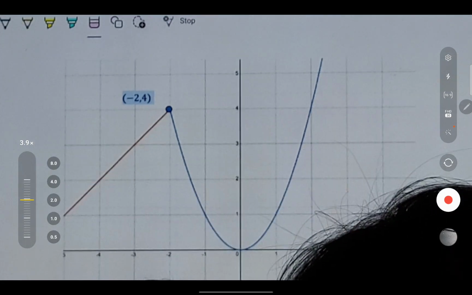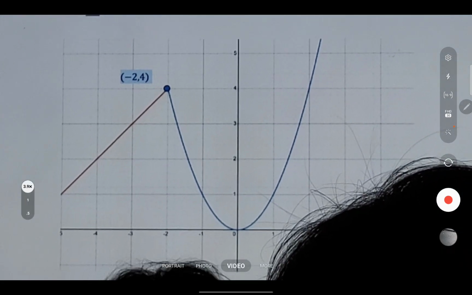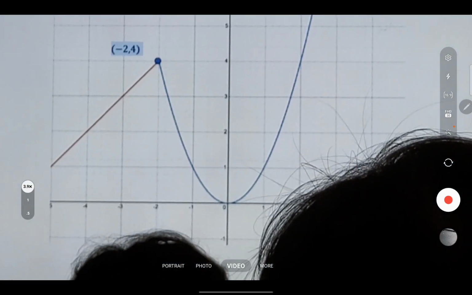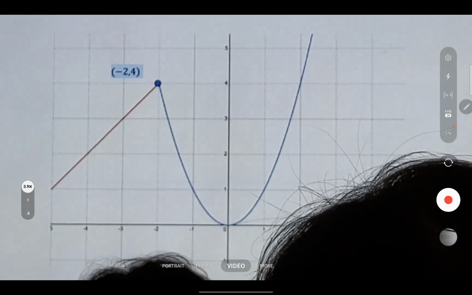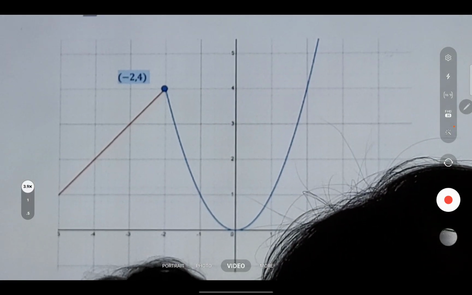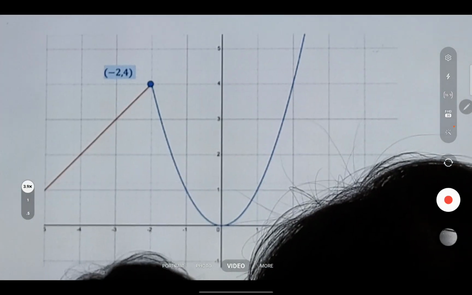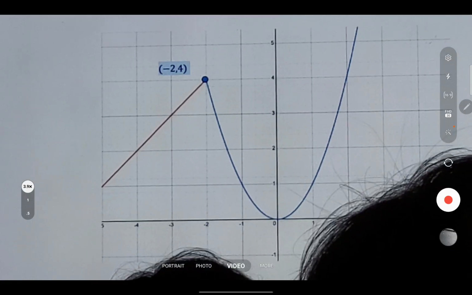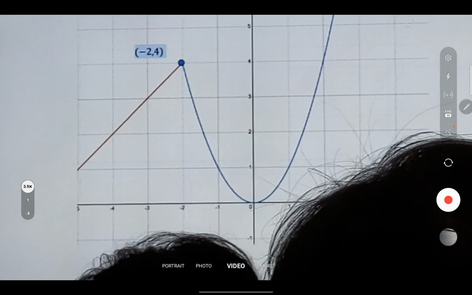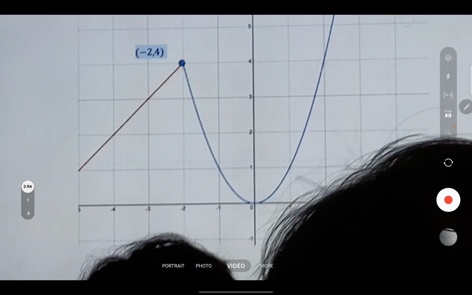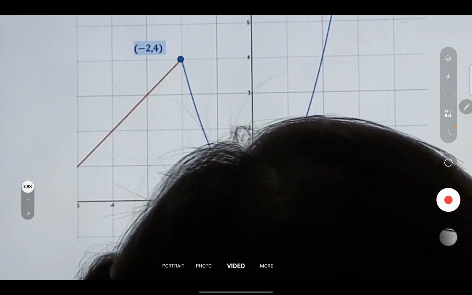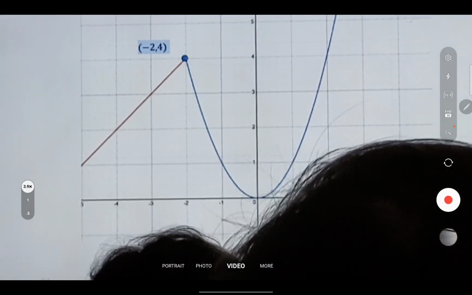Ano yung limit coming from the left? 4. Right? So what do you notice dun sa graph? Pag nag-exist yung two-sided limit, there is an intersection. So, pag nag-exist yung two-sided limit, merong common point. Ito yung common point natin. Kasi nga, nag-exist yung two-sided limit.